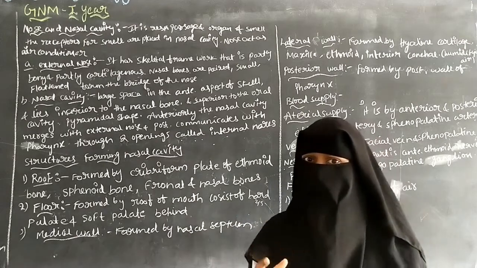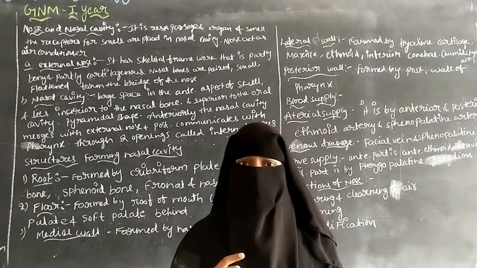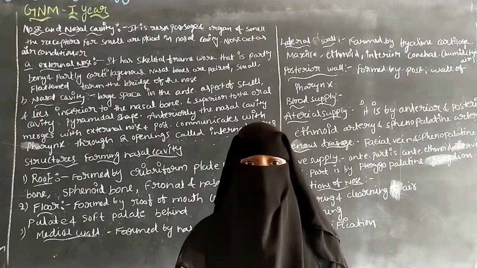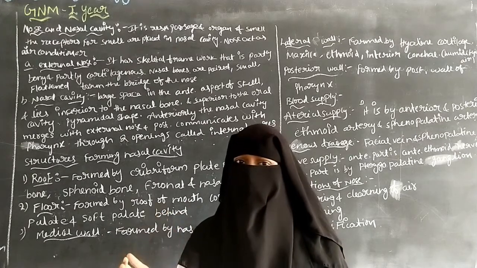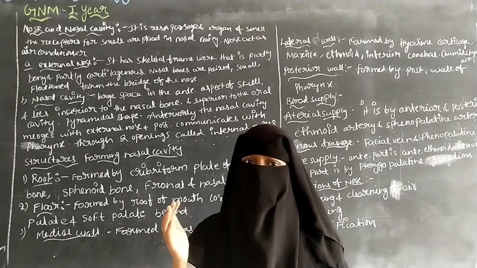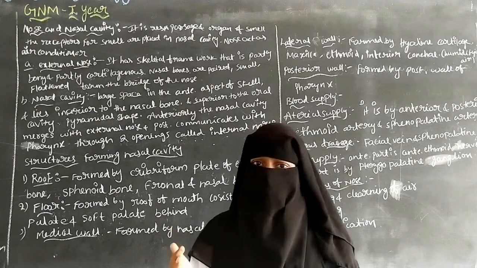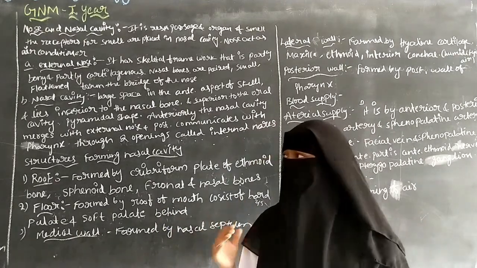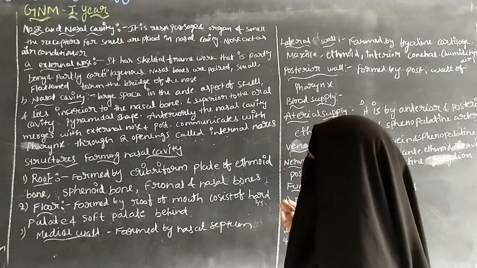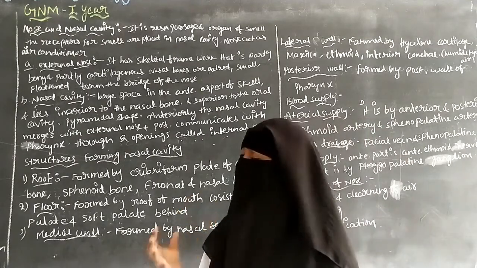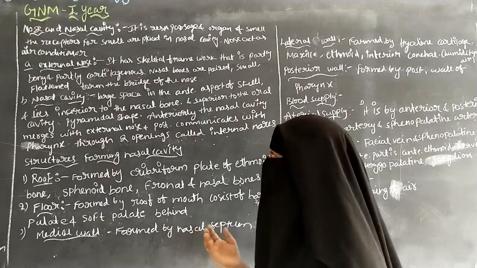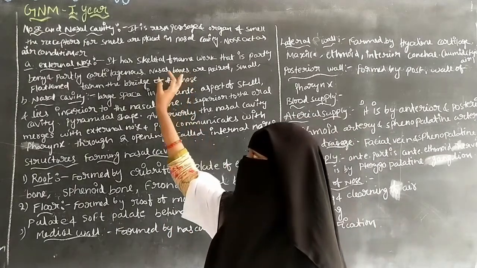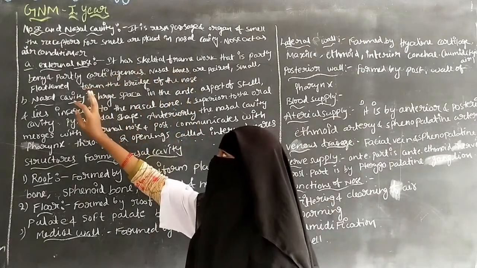The external nose is a skeletal framework. It is partly bony and partly cartilaginous. Cartilaginous means a soft, flexible tissue, and the framework consists of bones and flexible tissue. It is also made up of the small, flat nasal bones that form the bridge of the nose. So it is called the external nose.